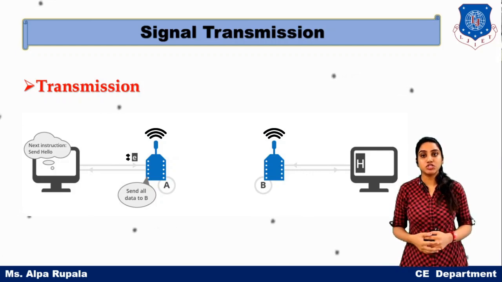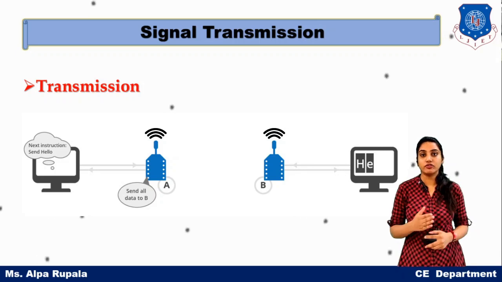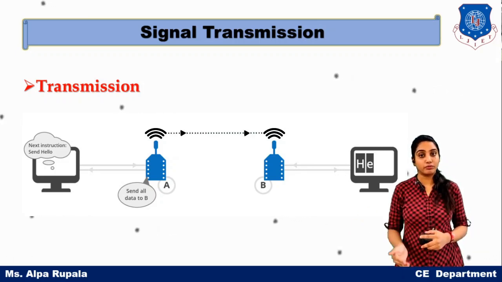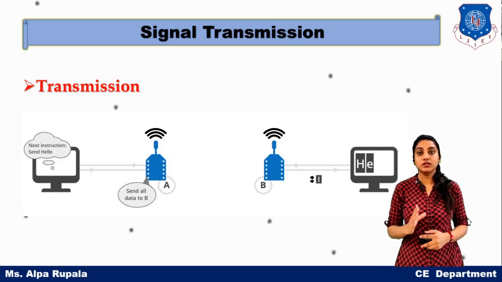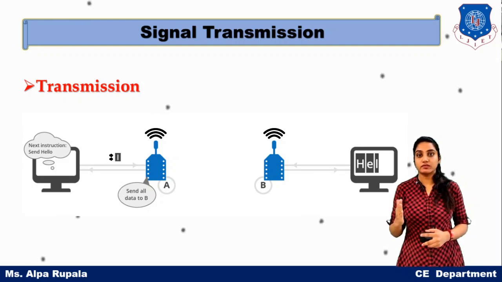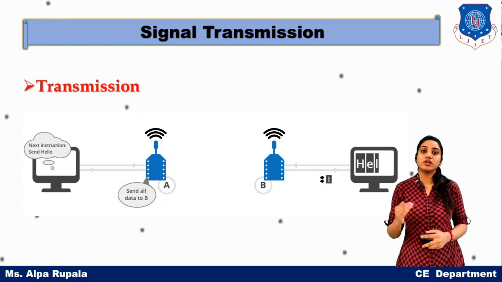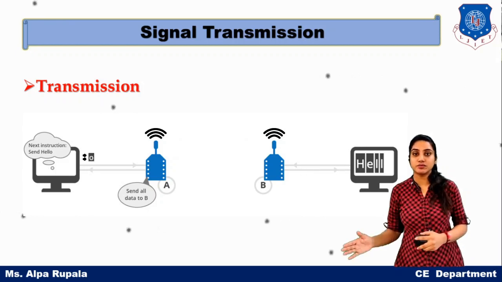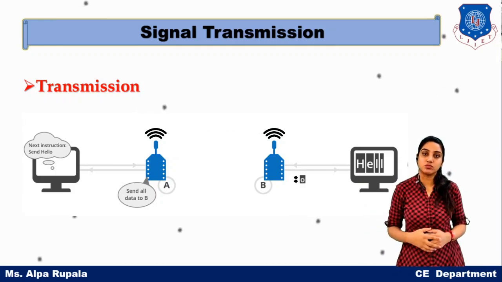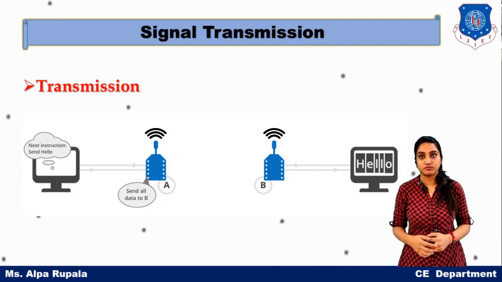Transmission is whenever you send data from one place to another. By the proper definition, we convert our data into a signal, then process that signal and transmit it. This whole process is known as transmission.